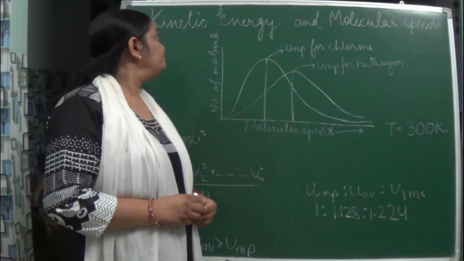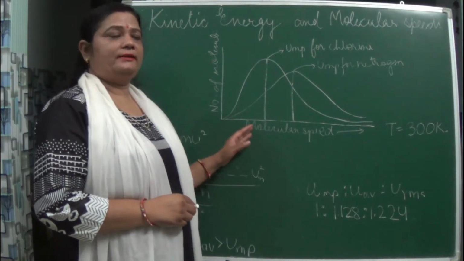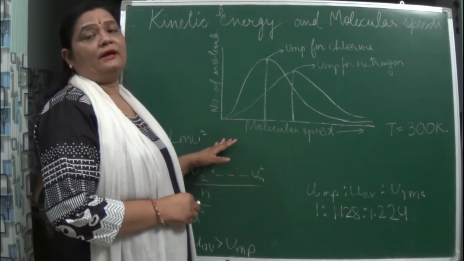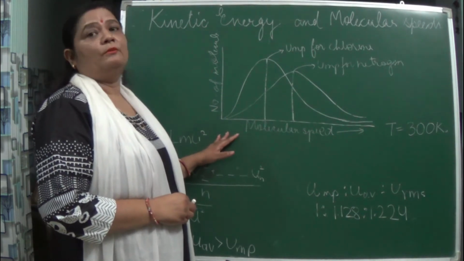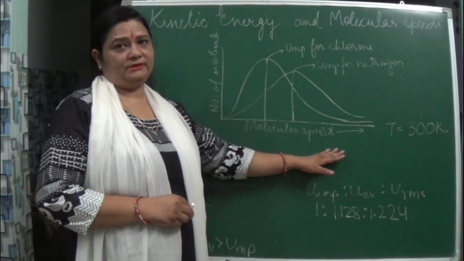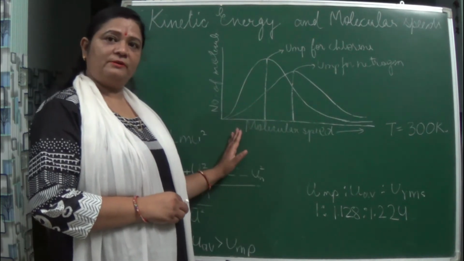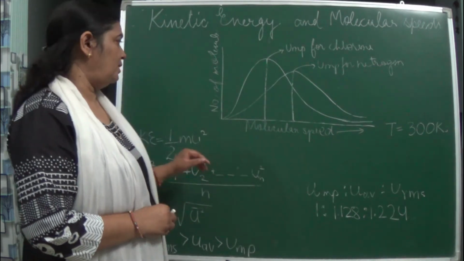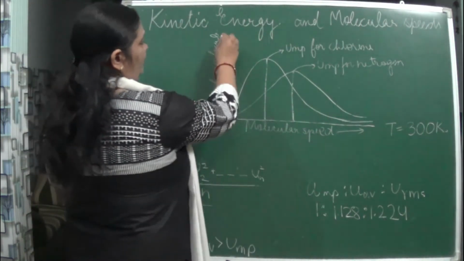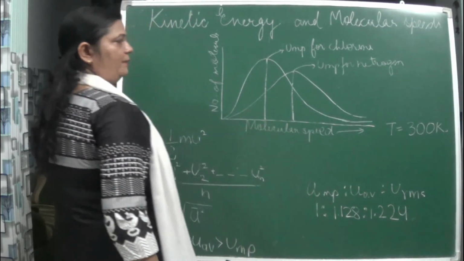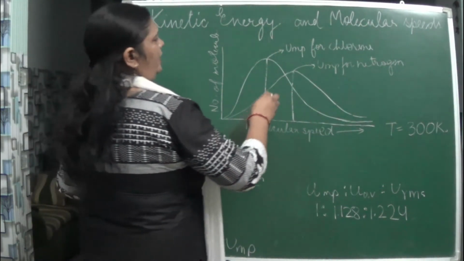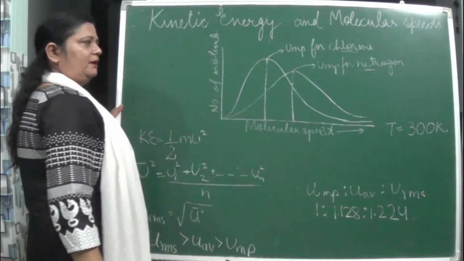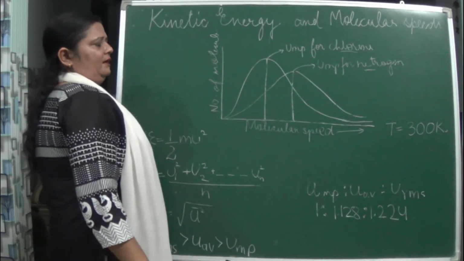So now we have studied when the temperature was different. Now we will study with different molecular mass and the same temperature. Before, we studied different temperature with the same molecular mass. Here it is the same temperature, different molecular mass. Let us see the graph: number of molecules against molecular speed. Two gases are taken, chlorine and nitrogen.